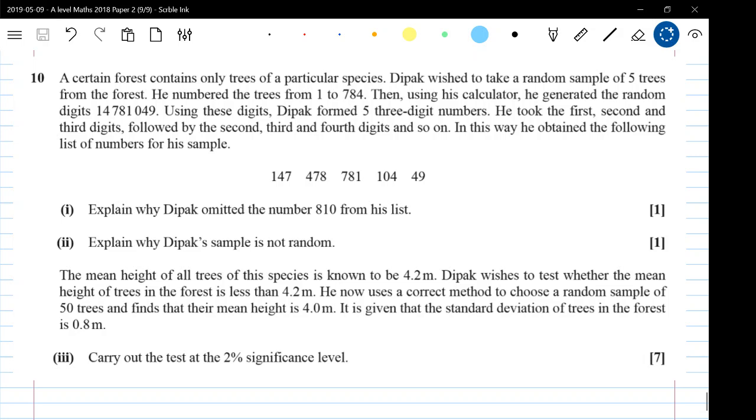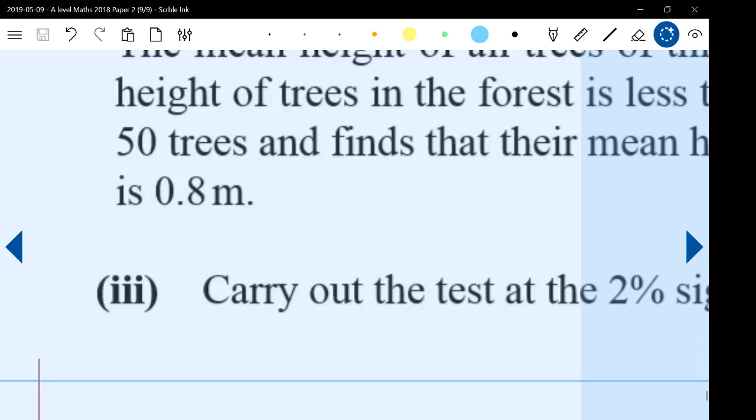This is a crazy thing, isn't it? He formed 3 5-digit numbers. He took the first, second and third digits, followed by the second, third and fourth. Bizarre. Explain why he omitted 810 from the list.